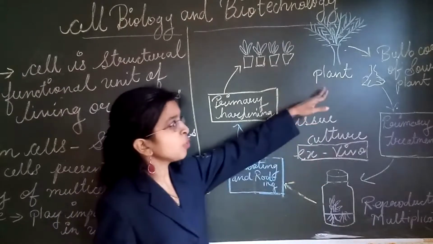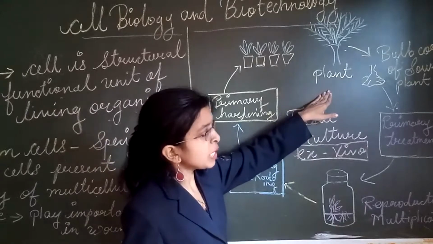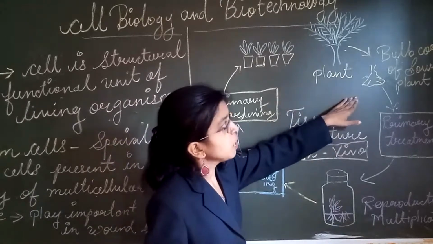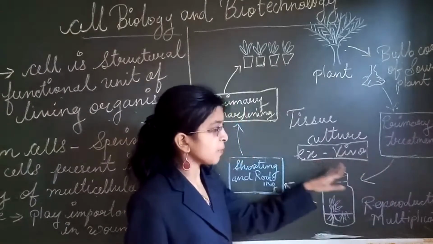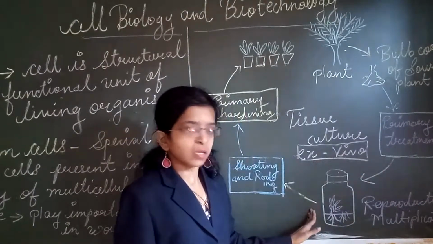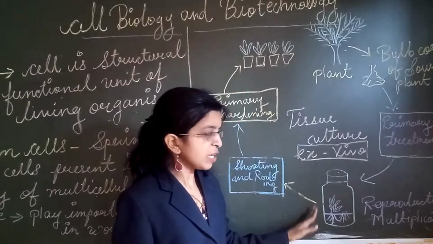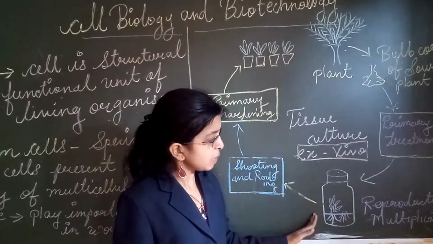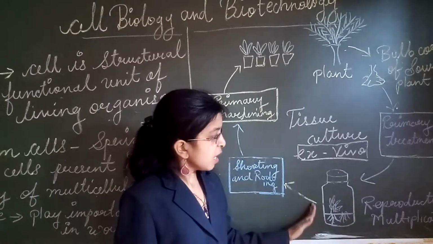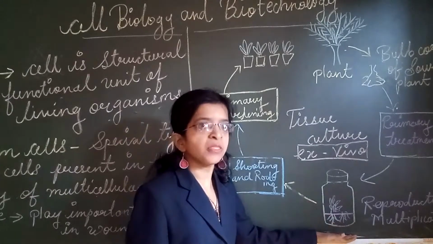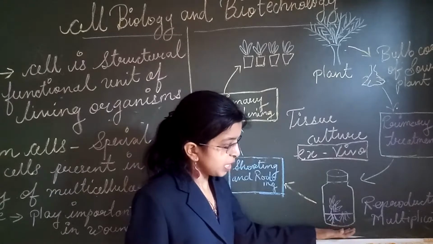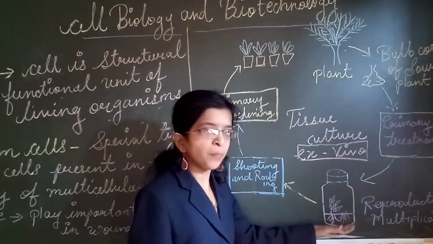We just have to take a small part, it can be called a bulk call or a source of a plant. Then we do the primary treatment in lab conditions in an artificial bottle. We can also use a petri plate, which is a glass plate; these are the culture bottles. We add the medium there, and on that medium we can grow plants artificially.